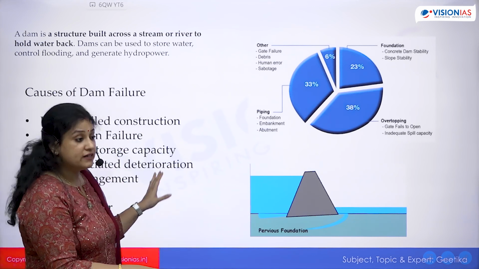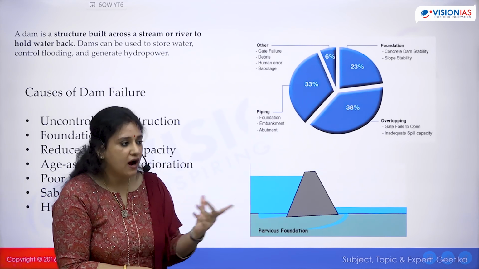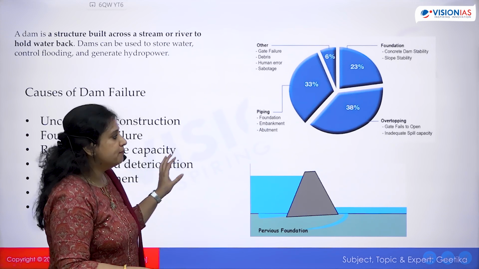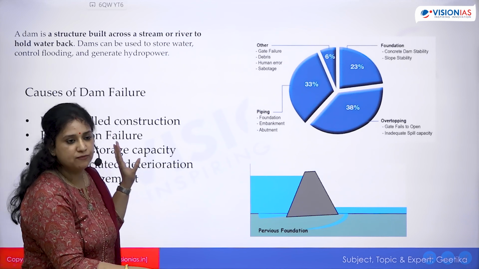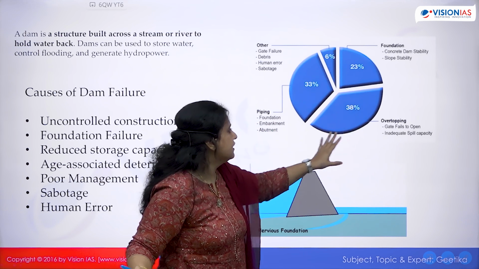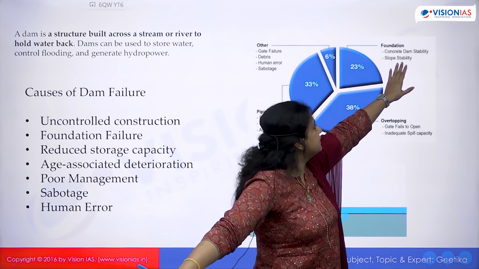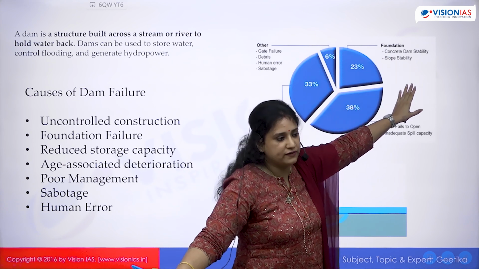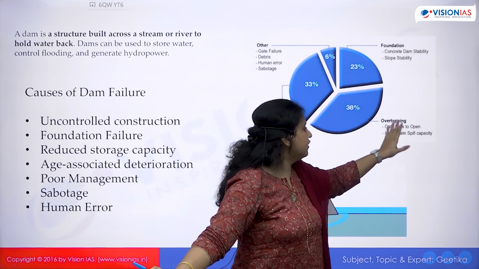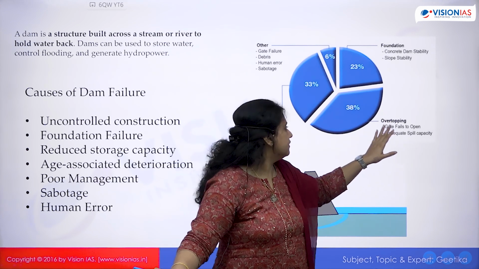Now the question, it's a 10 marker question. 10 marker is 150 words. You hardly have scope for writing much. Okay, बहुत कहानी लिखने का scope ही नहीं है. So simply we're going to read what are the causes of dam failure. See, in general research has given, this is the percentage of dam failure. So for example, if there is an issue in the foundation or the stability of dam, okay, that accounts for 23% of failures. If there is an issue of overtopping, okay, for example, overspilling, all right, so that accounts for